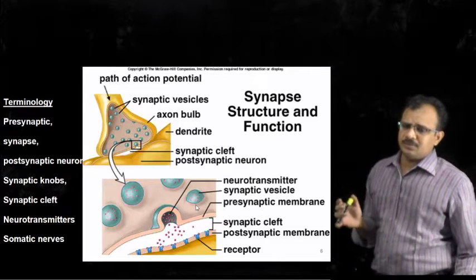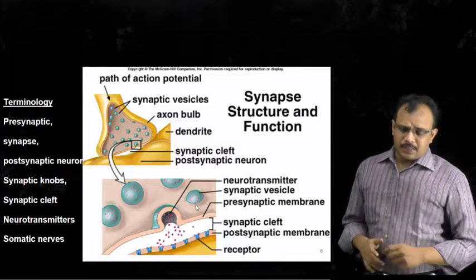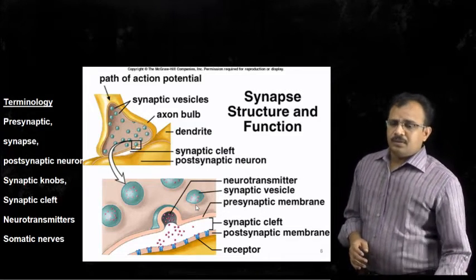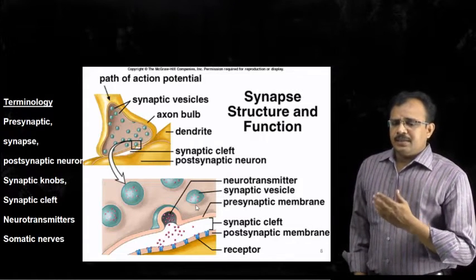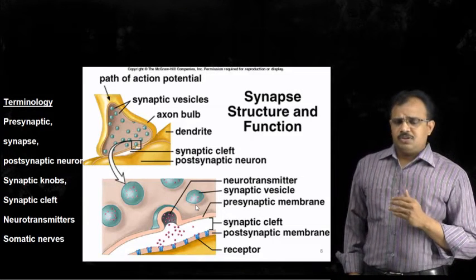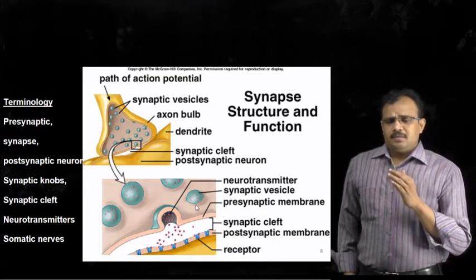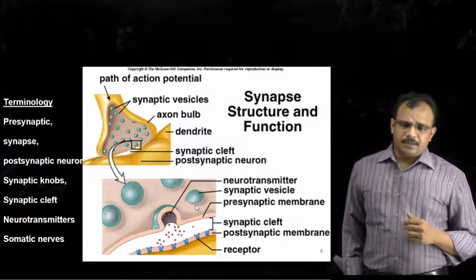So we have seen the terms presynaptic, synapse, postsynaptic neuron, and we have seen synaptic knobs or axonal knobs and synaptic cleft. Generally, this transmission of an impulse in the neurons is both electrical and chemical.